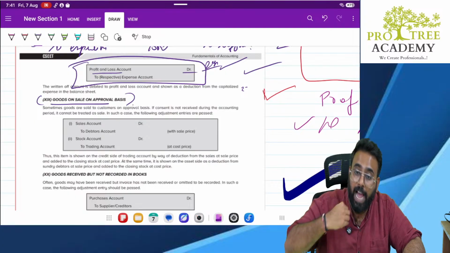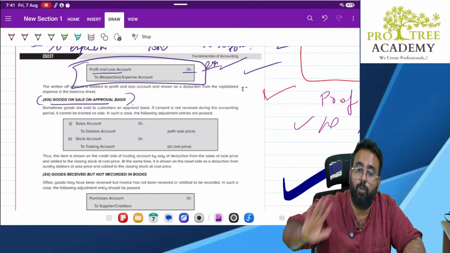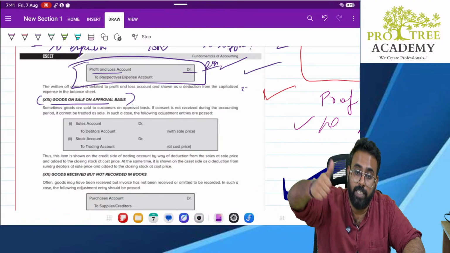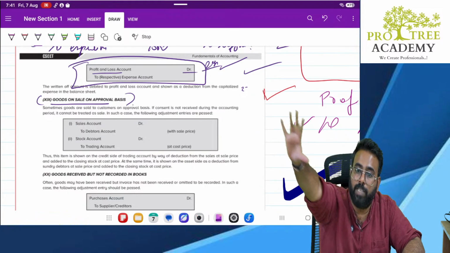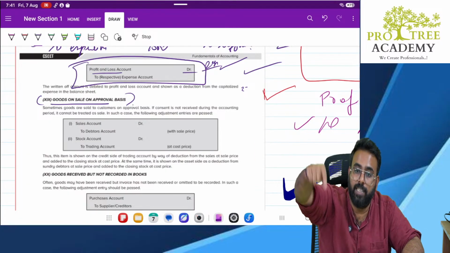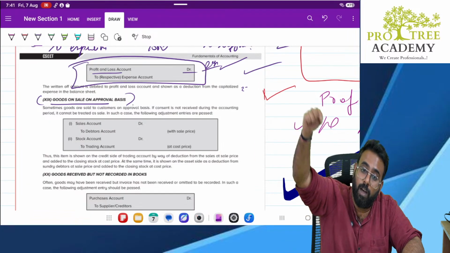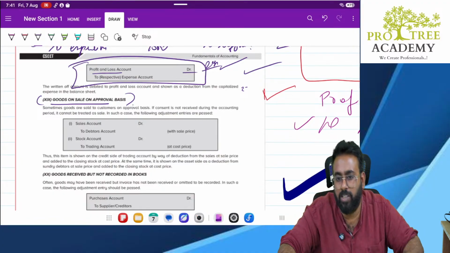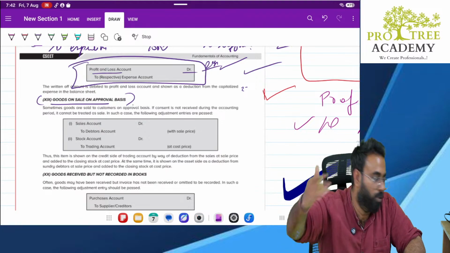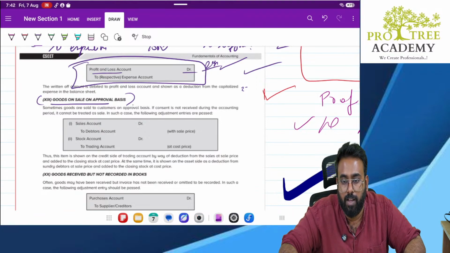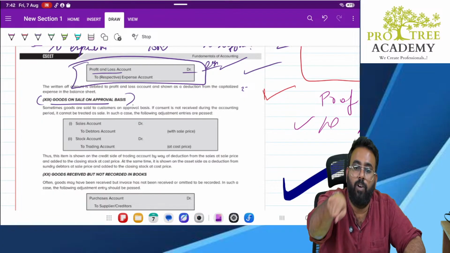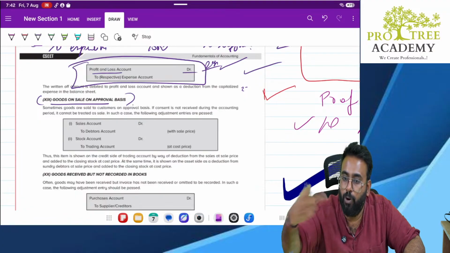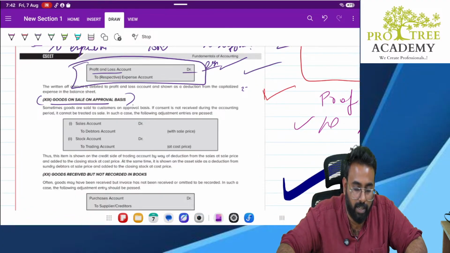So here what is happening? I am sending the goods, but the moment the goods are shipped to my customer, it is not a sale. Rather, the sale happens when the customer says, okay, out of 10 items, I am selecting 6 items. Now the sale of those 6 items happens, when the customer gives the approval. In simple words, take Flipkart and Amazon, cash on delivery. They send the goods, COD. The moment it comes to your doorstep, it is in your hand to take it or leave it. If you take it, it becomes a sale and approval is received. If you don't take it, it goes back and it is not a sale.